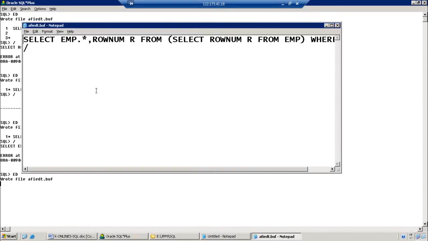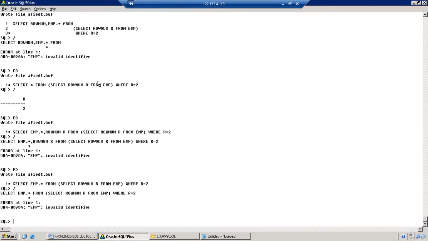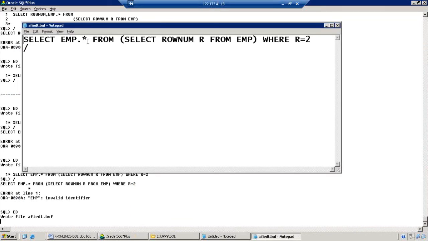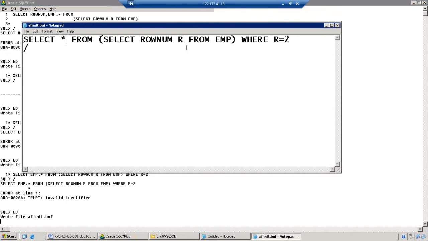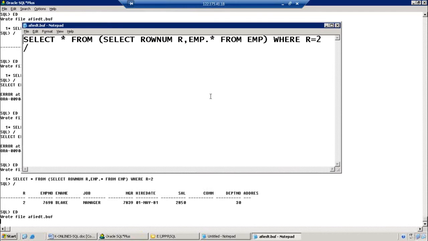It is not working, giving an invalid identifier error, because the data is available at the query level, so the data will be picked from the SELECT clause. Now it is showing the second record.